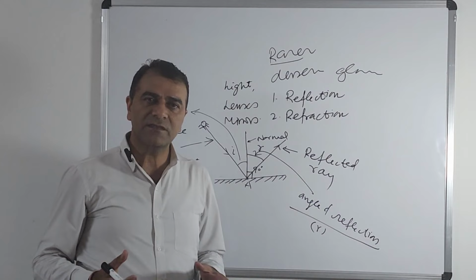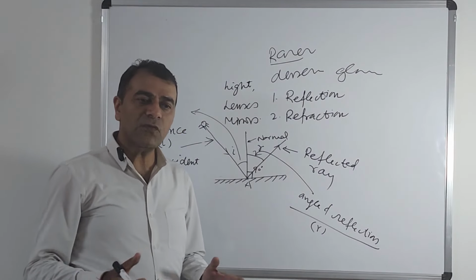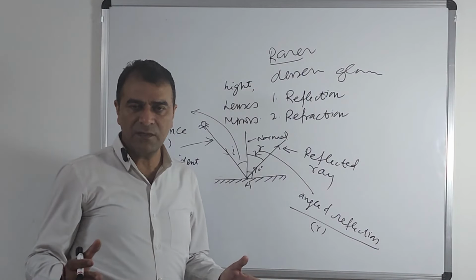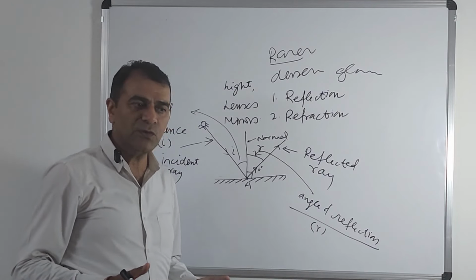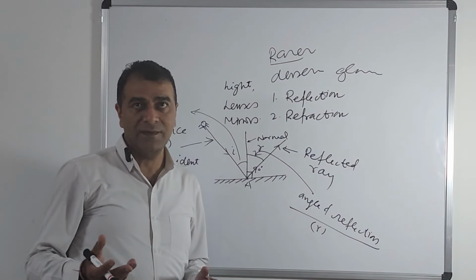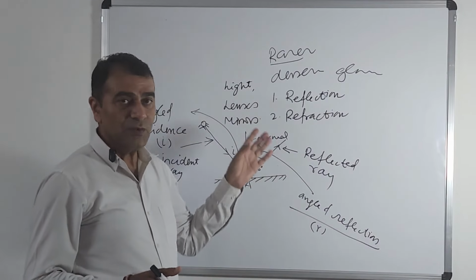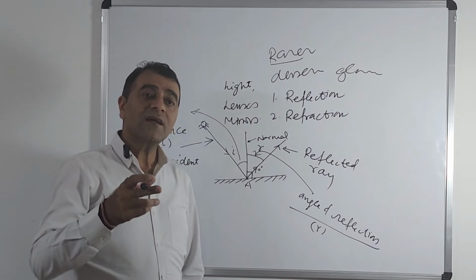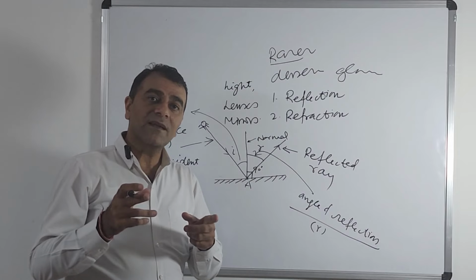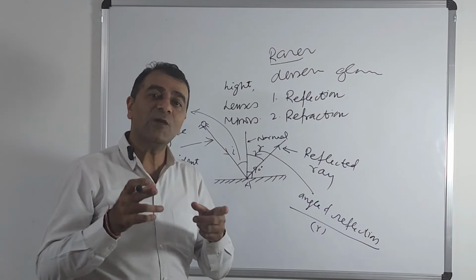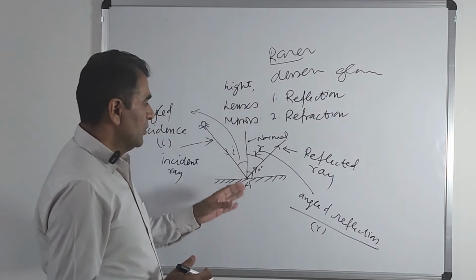Actually, when we see our face in the mirror, it is nothing but reflection of light. So reflection of light plays many important roles in our life. If there is no reflection, you cannot see your face in the mirror. Whenever you go to the washroom and see your face in the mirror, it is only due to the reflection of light. And one point which I was telling you in the starting of the lecture, and that is what? You can see your face in the mirror of the washroom or anywhere only when what is present? Light is present. So light helps us to see your face. Only then reflection will take place. So this is reflection.